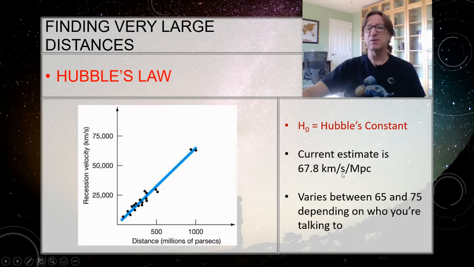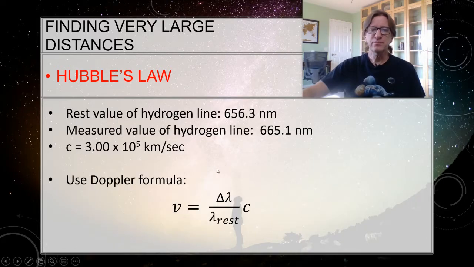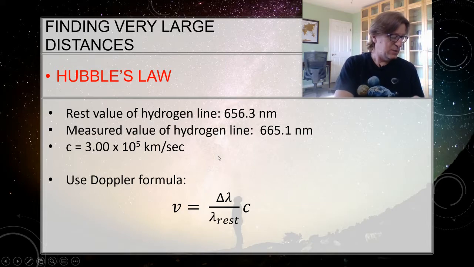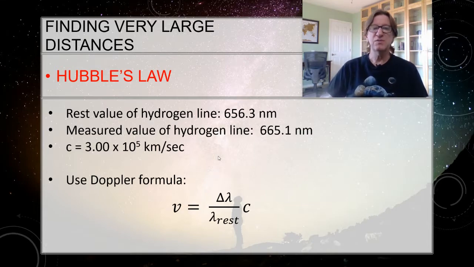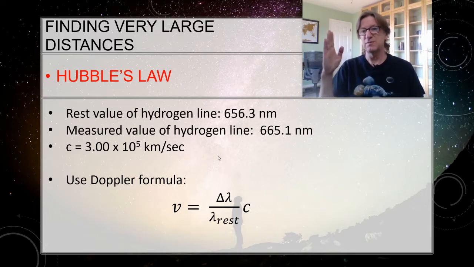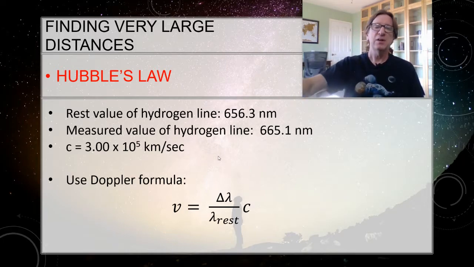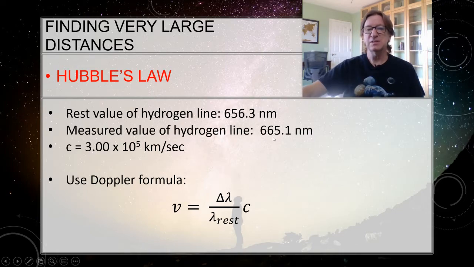The units of that are kilometers per second per megaparsec. We don't have to worry too much about that. We just need the number here. So let's see how we would use this then. We've got an example here down at the bottom. The rest value of the hydrogen line is 656.3 nanometers. So we're looking at that far right, reddest hydrogen line. Let's say that we measured it to be at 665.1 nanometers.